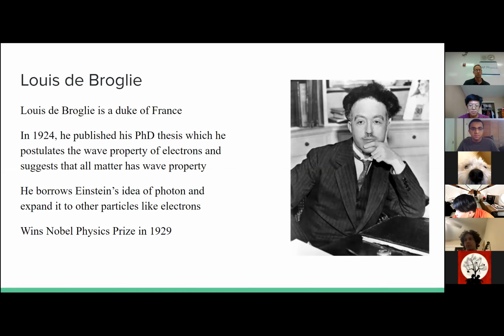In 1924, he published his doctoral thesis, in which he postulated that particles like electrons also demonstrate wave properties, and suggested that all matter has this property. The way he did this is that he borrowed and elaborated Einstein's idea of the photon: since photons have wave-particle duality, he considered that all matter has wave-particle duality. After his idea was tested and proved, he won the Nobel Prize in Physics in 1929.